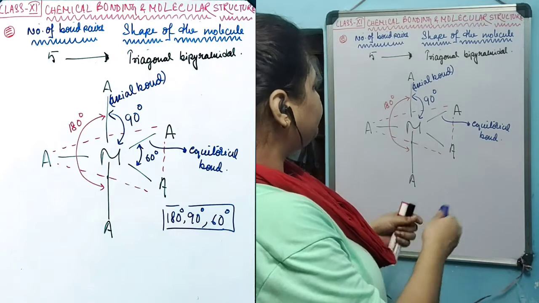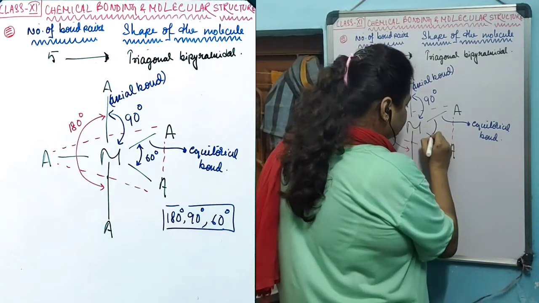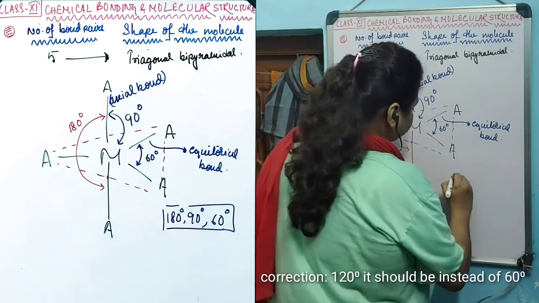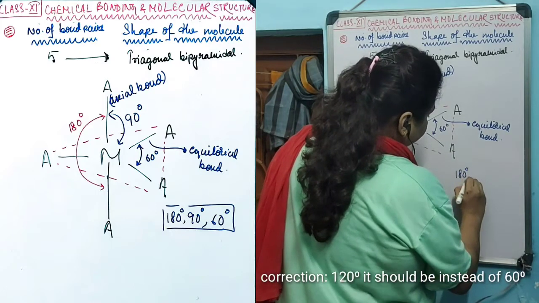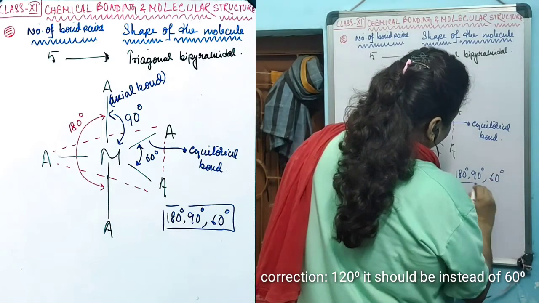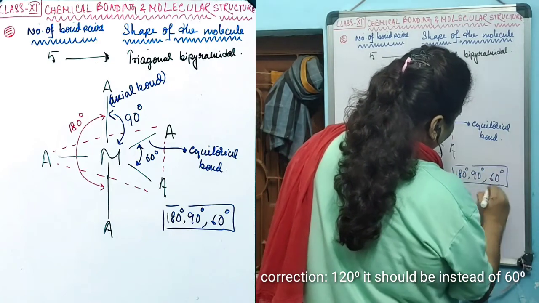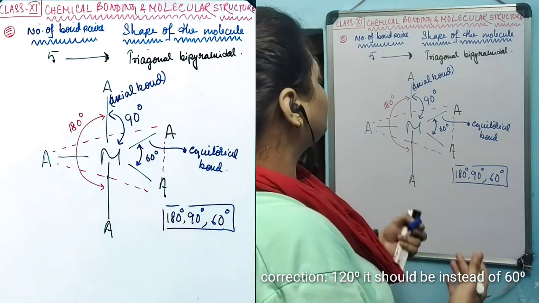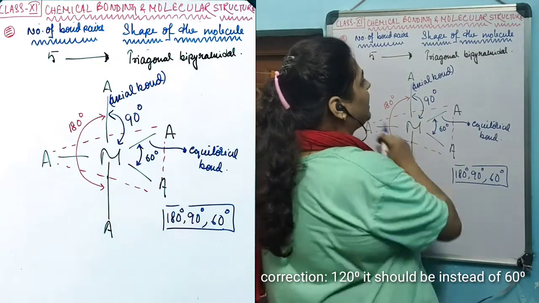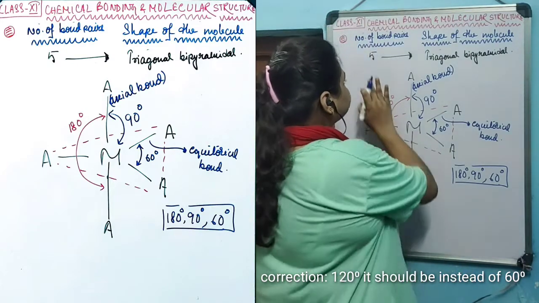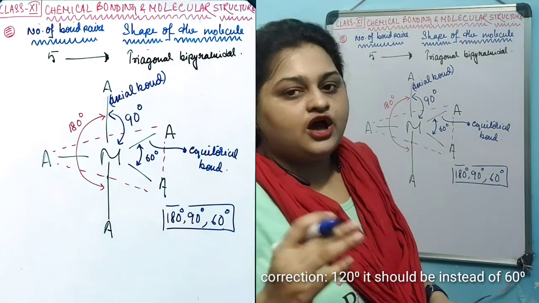And the angle between the equatorial bonds is 120 degrees. So there are 3 angles: 180 degrees, 90 degrees, and 120 degrees. These are the 3 different angles that are created when a molecule constructs a trigonal bipyramidal structure, because the central atom possesses 5 bond pairs around it.